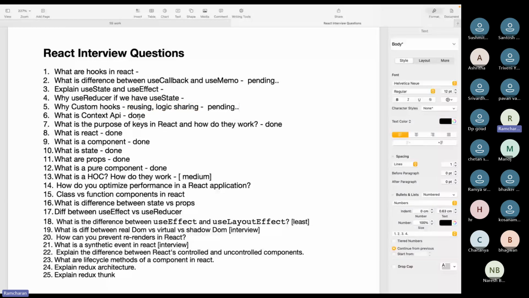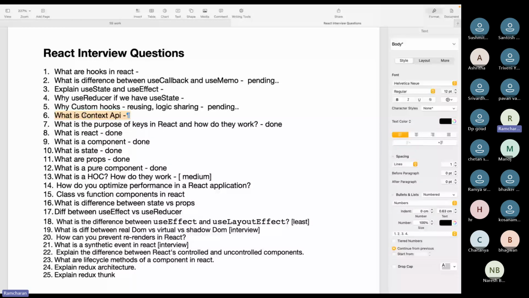So context API, everyone knows context API, right? So what is context API? Context API means, instead of prop drilling, you will use context API for basic functionalities like storing the user information in the context, theme settings, language settings, authentication related executions in the beginning of the app.